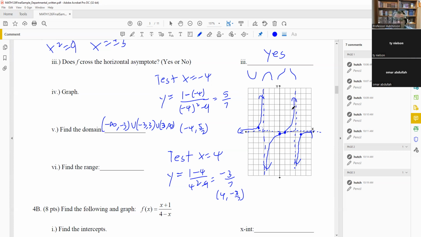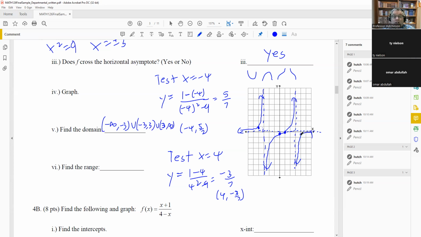Now the range is going to be negative infinity to positive infinity. Sometimes you don't include the place where it has the horizontal asymptote.